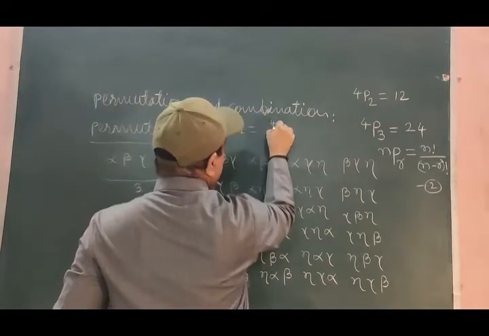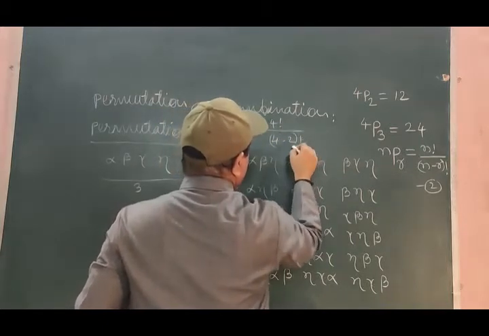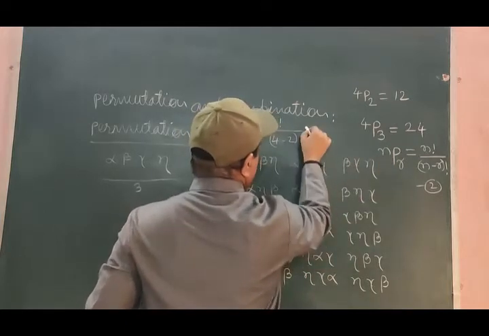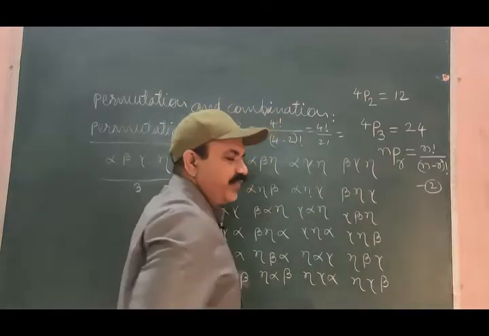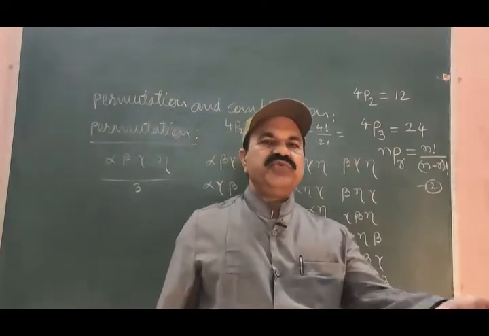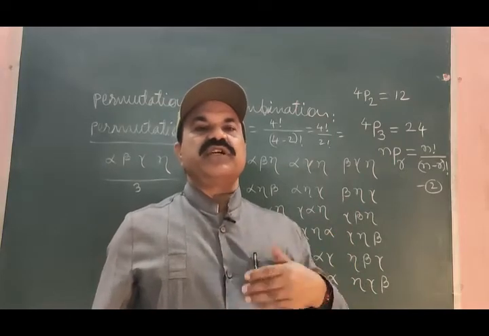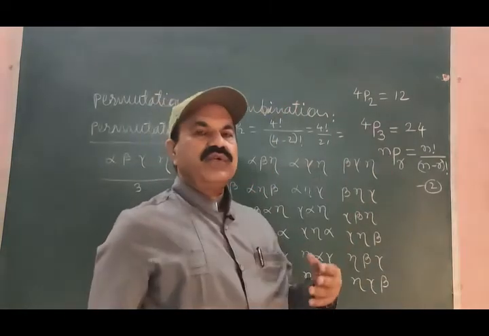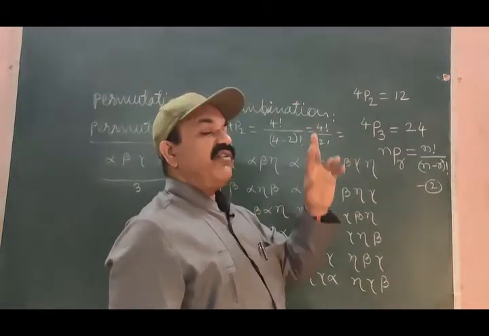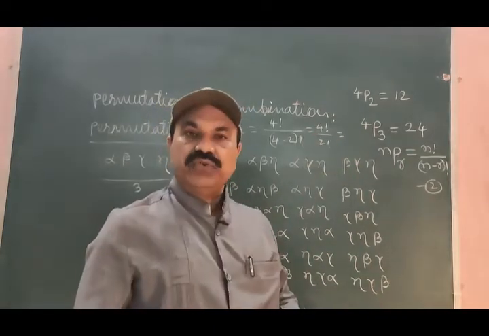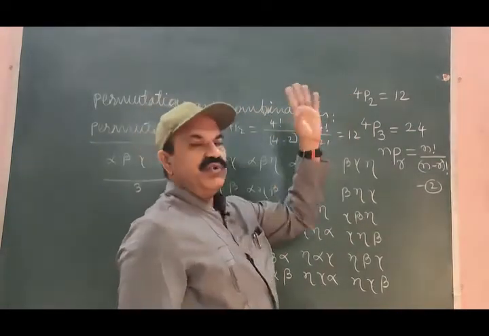So this nPr will become 4P2, that will be 4 factorial divided by (4 minus 2) factorial, because n is 4, r is 2. 4 factorial is 1 into 2 into 3 into 4. 1 2s are 2, 2 3s are 6, and 6 4s are 24. 4 factorial is 24. 4 minus 2 is 2, and 2 factorial is 1 into 2, 2. 24 divided by 2 will be 12. So this formula is applicable to this.